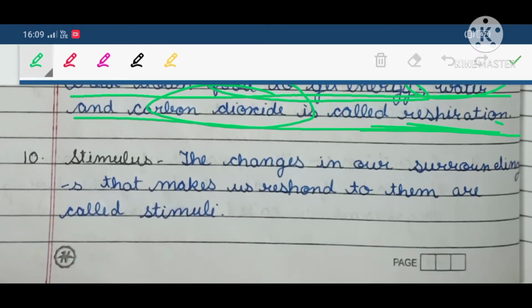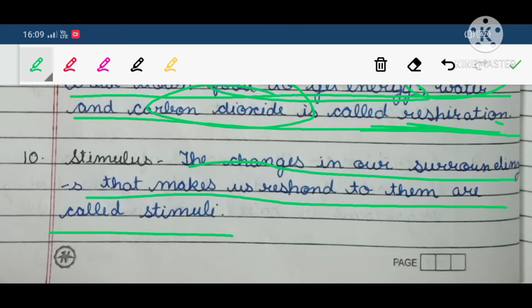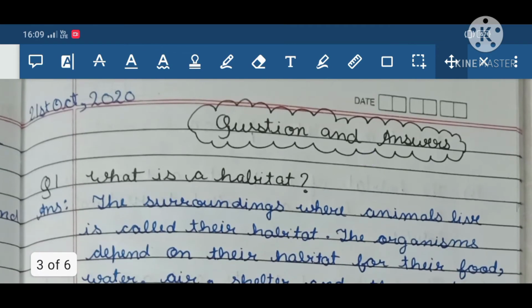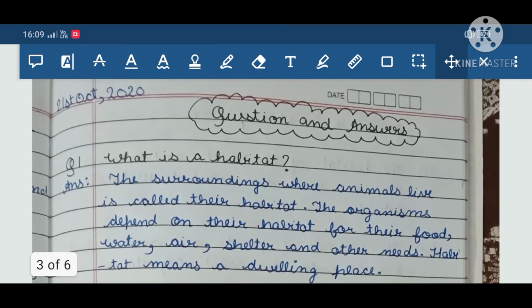Now, stimulus. What is stimulus? The changes in our surroundings that make us respond to them are called stimuli. Now here are the question answers of Chapter 9, Living Organisms and Their Surroundings.